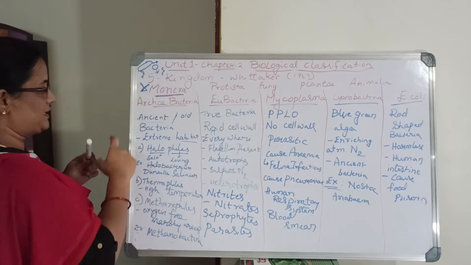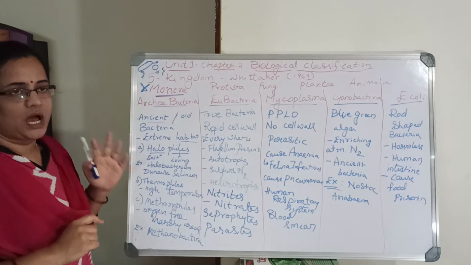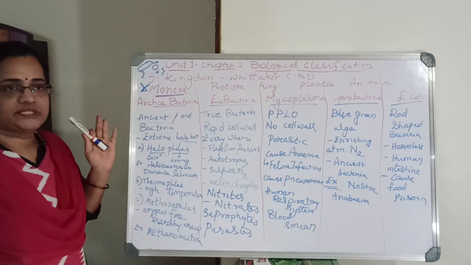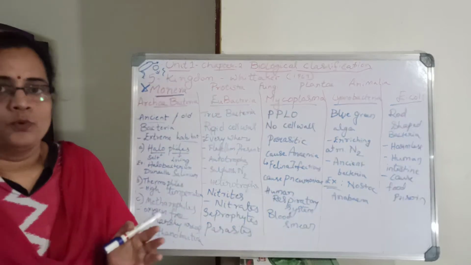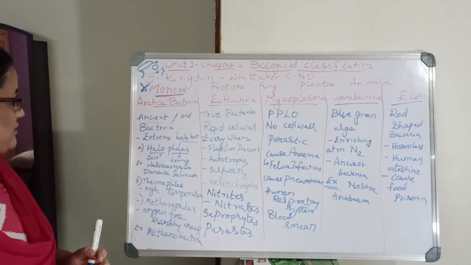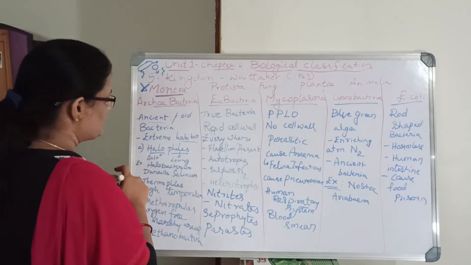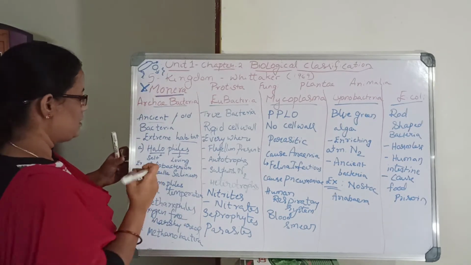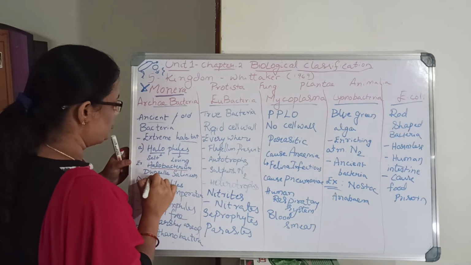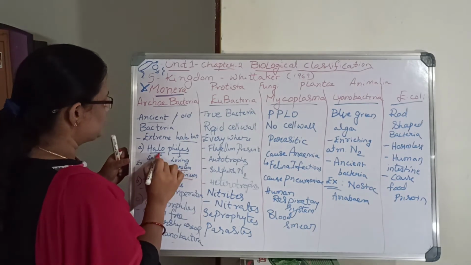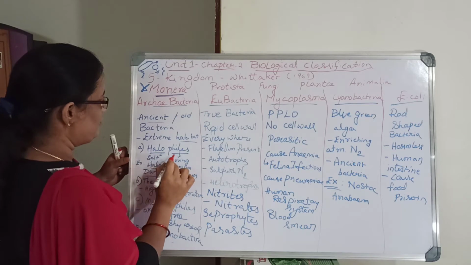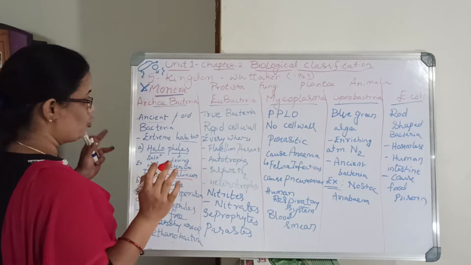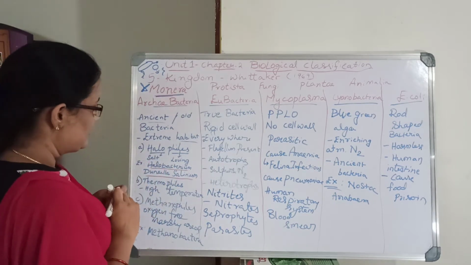Archaebacteria means ancient, or old bacteria, living in extreme habitats. First are halophiles, which are salt living. Examples are Halobacterium and Dunaliella. They live in extremely salty places, such as the sea.